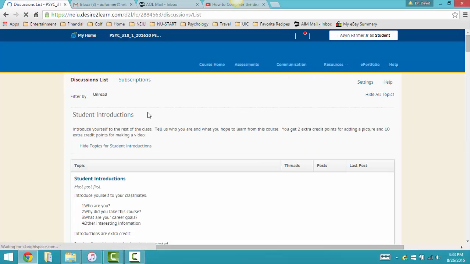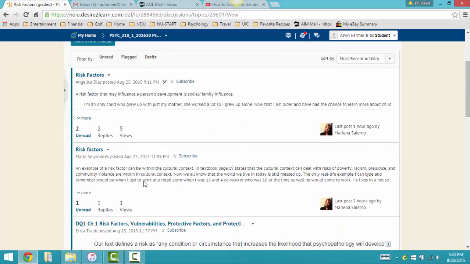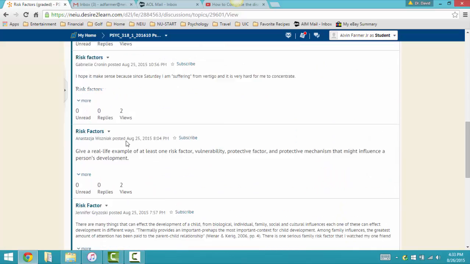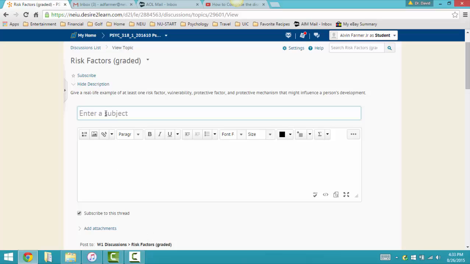But if you go back to the discussion list and you see risk factors graded, every time that it's a graded assignment, you'll see graded in parentheses next to it. You click on risk factors and you see what your peers have already posted. This is what I meant by you starting a new thread. First you start a new thread, you click that, and then you answer the question.